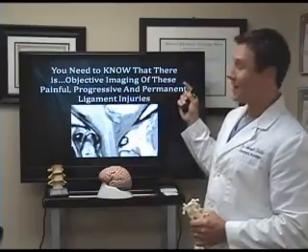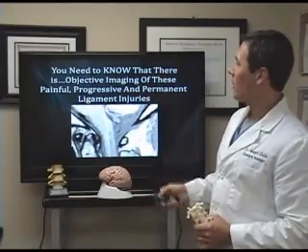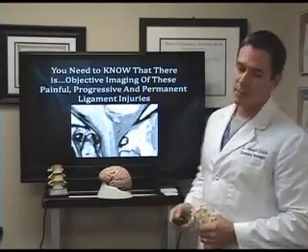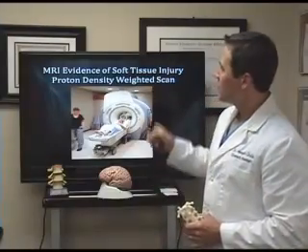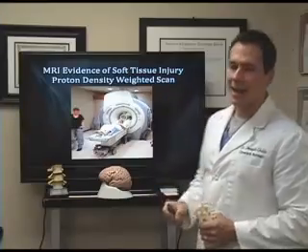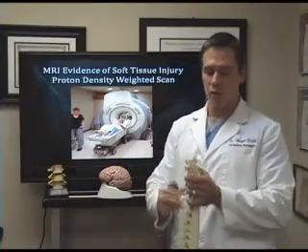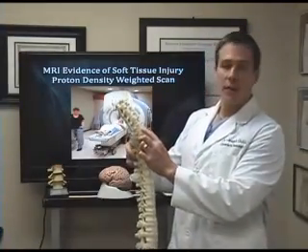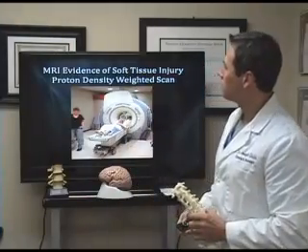You need to know that there is objective imaging. We're going to talk about that to look at these painful and progressive injuries. There's MRI of the soft tissue injury. It's called a proton density weighted scan. It's a different type of scan than you get to just analyze the discs in the spine.